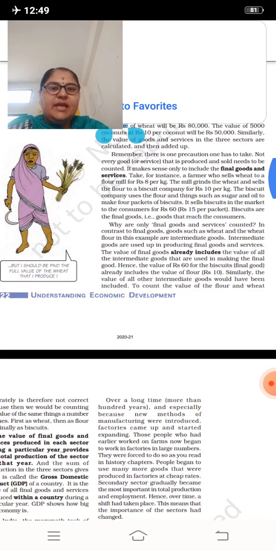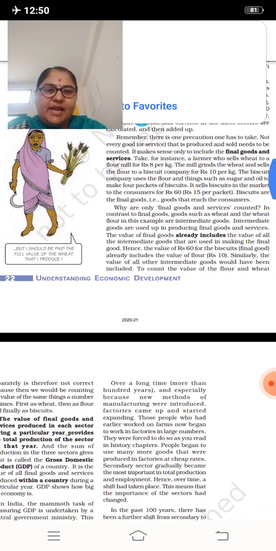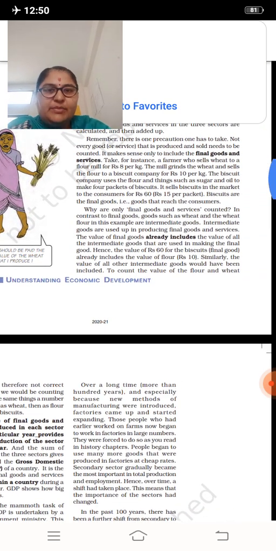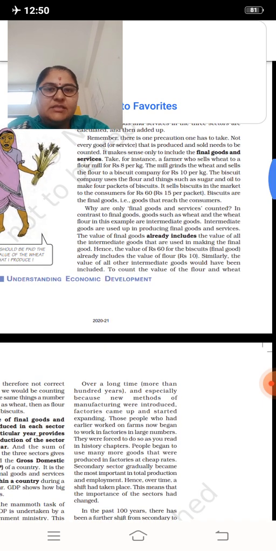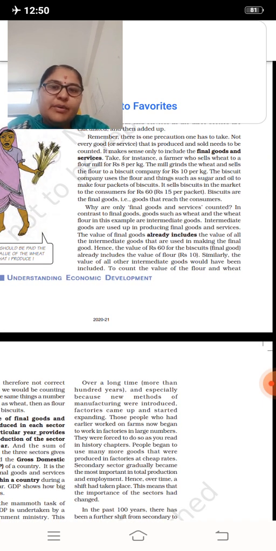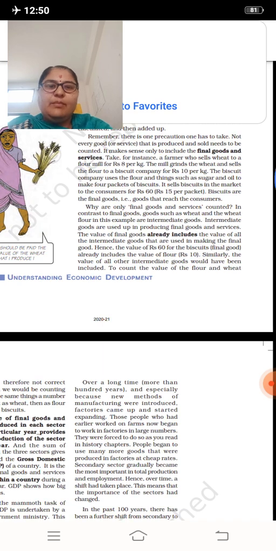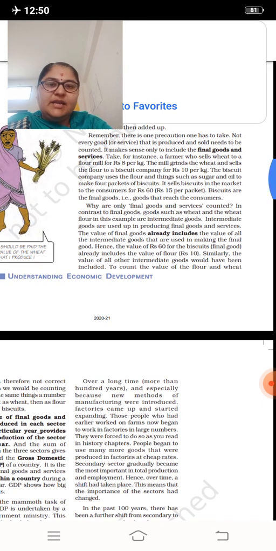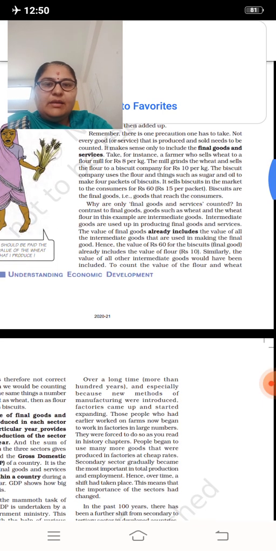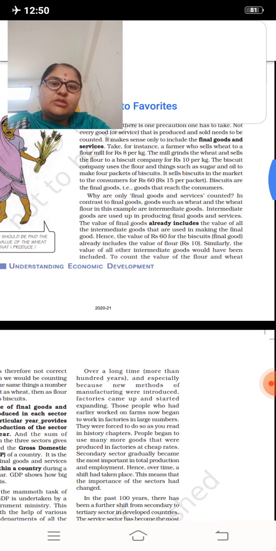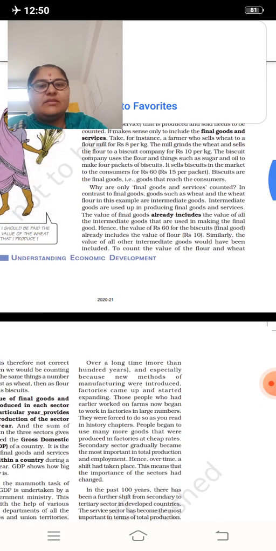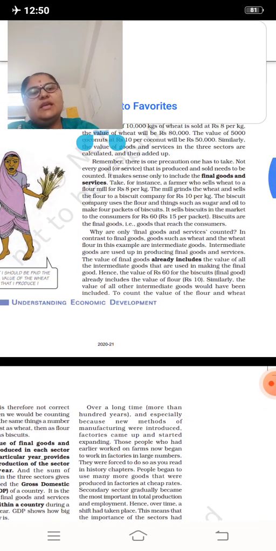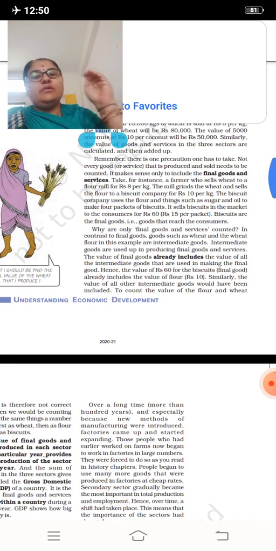So here the wheat flour cost is rupees 8 per kg and the biscuit company is charged rupees 10 per kg. The biscuit company uses the flour and things such as sugar and oil to make packets of biscuits. It sells the biscuits in the market to the consumers for rupees 60. Biscuits are the final goods and services. Here to make the biscuit they are using wheat.